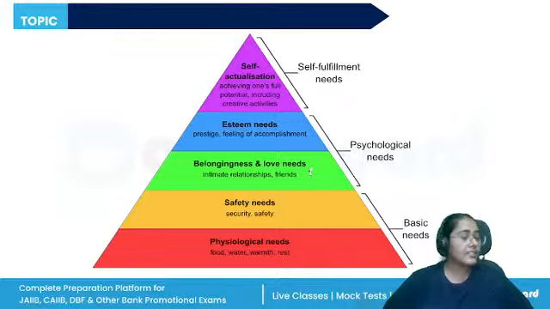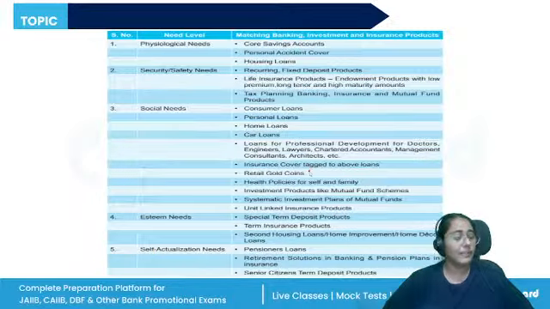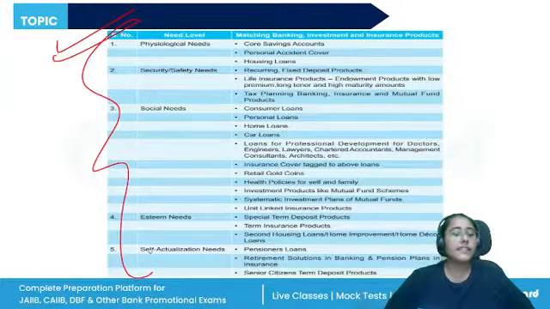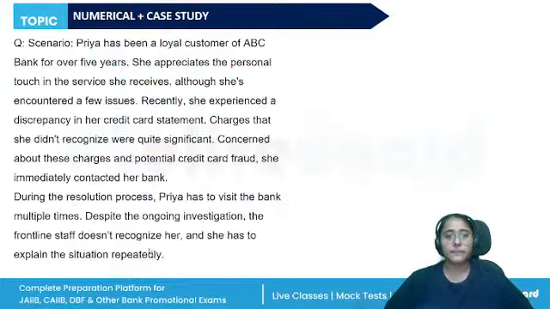So this is the Maslow's hierarchy that we have discussed earlier also. The five stages are there, starting from the basic needs, psychological needs, and the self-fulfillment needs. And on its basis, the various products that the banks can offer, this table is also given.